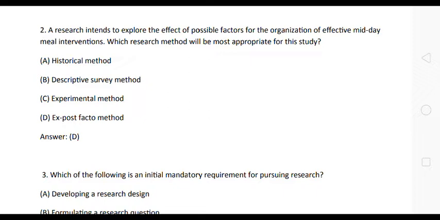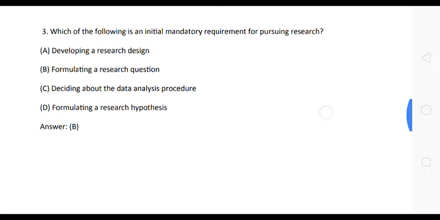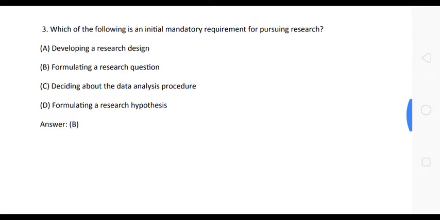Now let us see next question. Next question is, which of the following is an initial mandatory requirement for pursuing research? Here the options are: option A, developing a research design; option B, formulating a research question; C, deciding about the data analysis procedure; option D, formulating a research hypothesis.